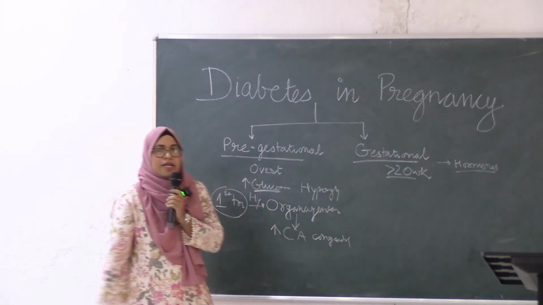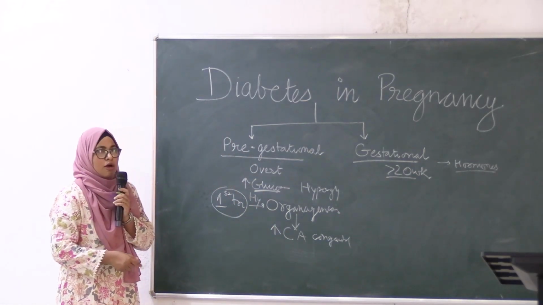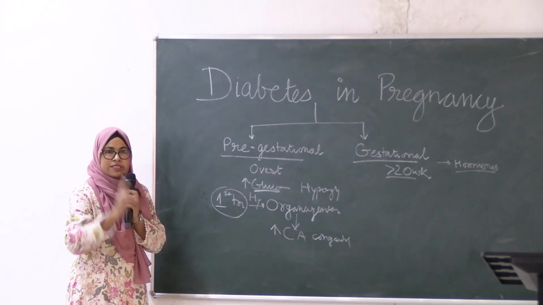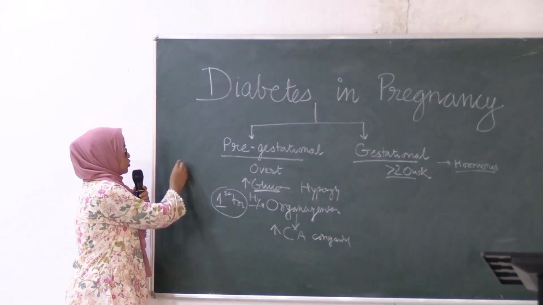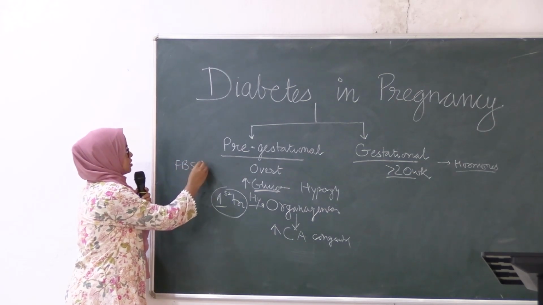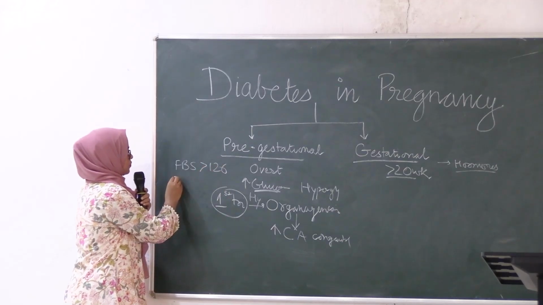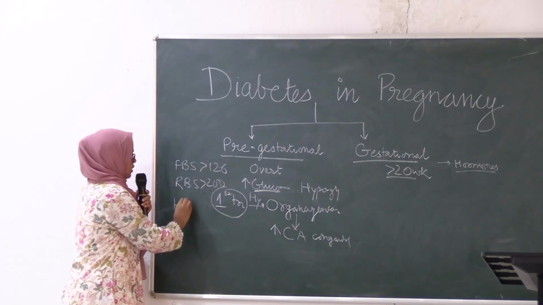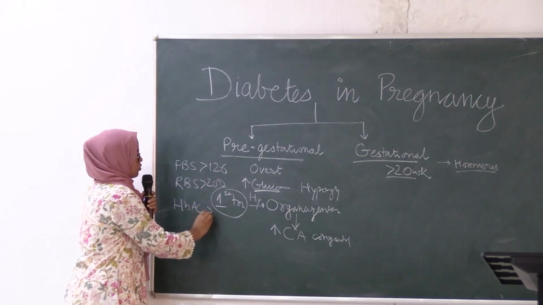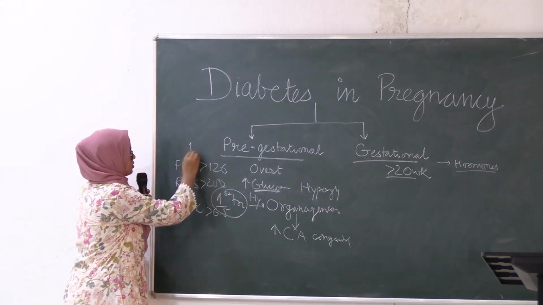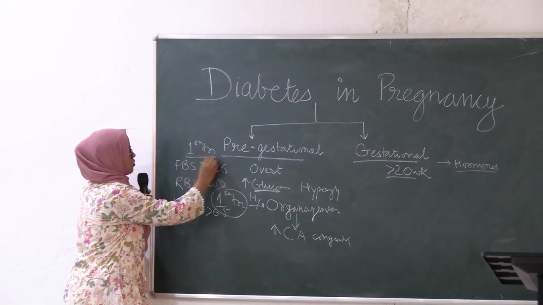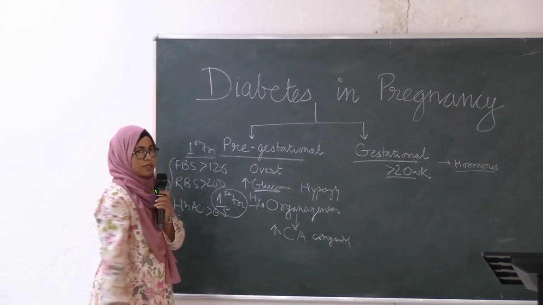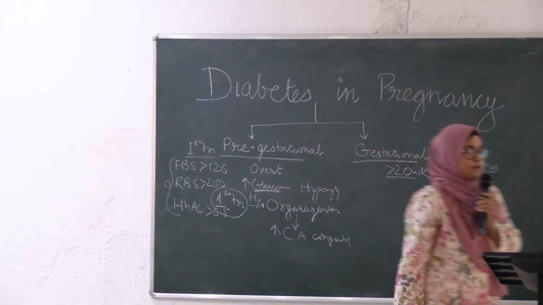Many times the patient was already diabetic but she didn't know. So nowadays we normally do a screening test or blood sugar monitoring in the first trimester. If the first trimester fasting blood sugar is more than 126, or random blood sugar is more than 200, or HbA1c is more than 6.5, in the first trimester or in the second trimester, we can label the patient as overt diabetes, or an already known case of diabetes.